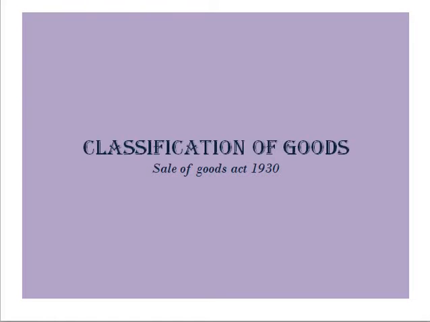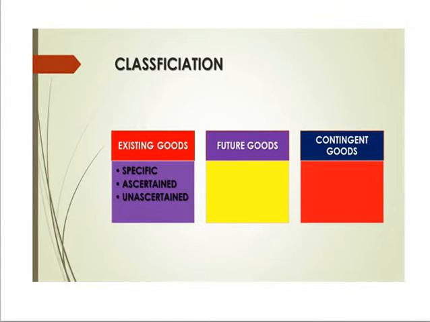Under this Act of 1930, we can classify our goods into three, that is existing goods, future goods and contingent goods. Existing goods can again be classified into three, that is specific goods, ascertained goods and unascertained goods. So we can move first towards our first category, that is existing goods.